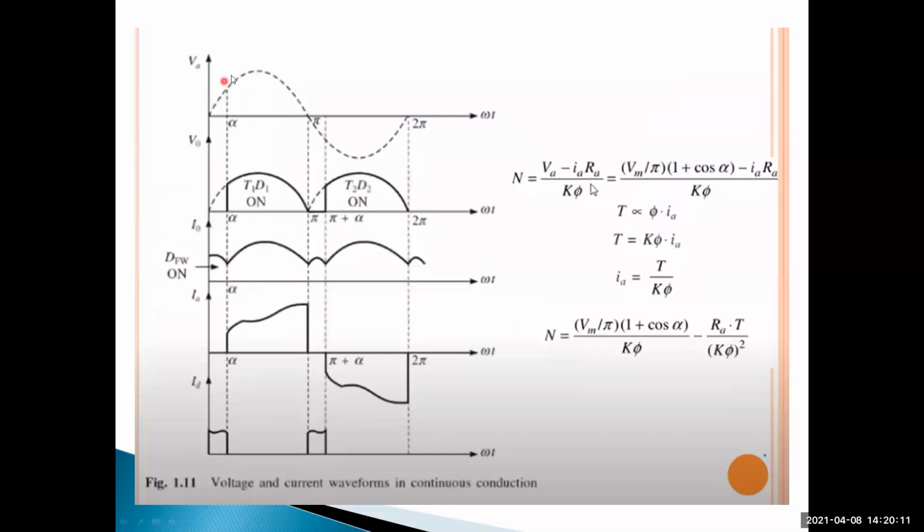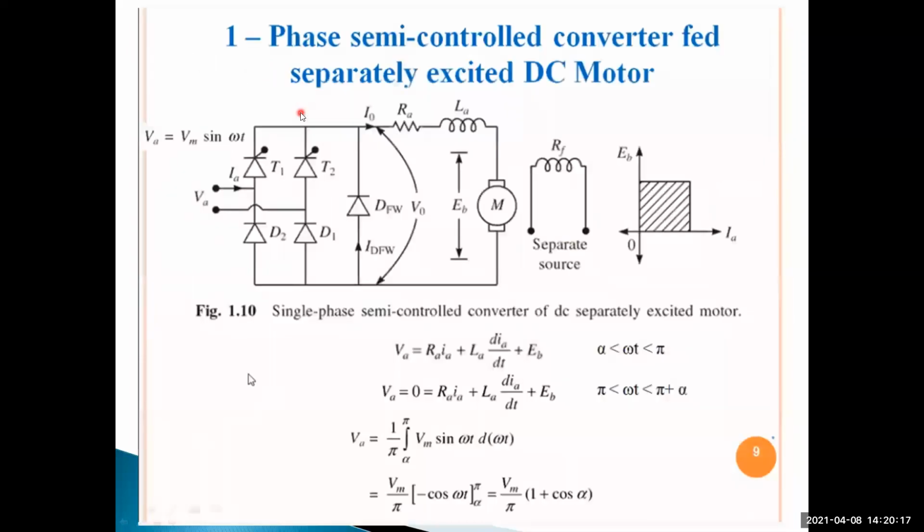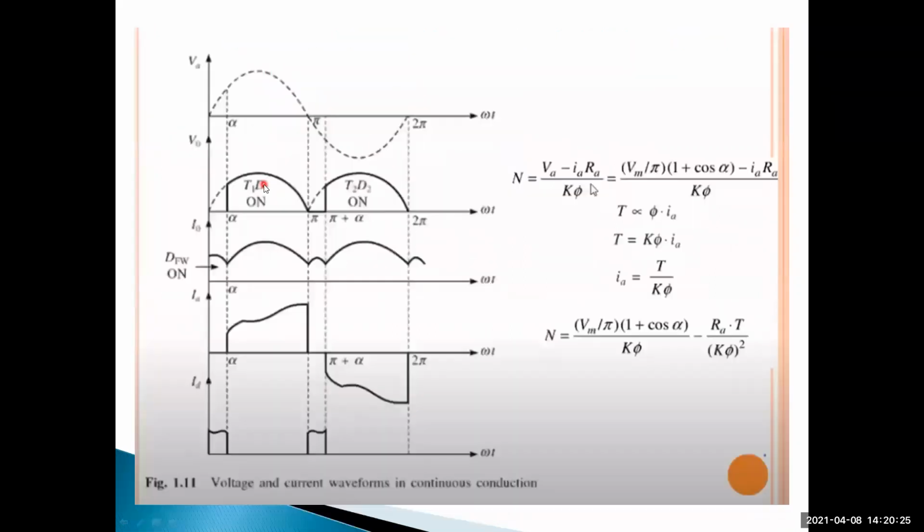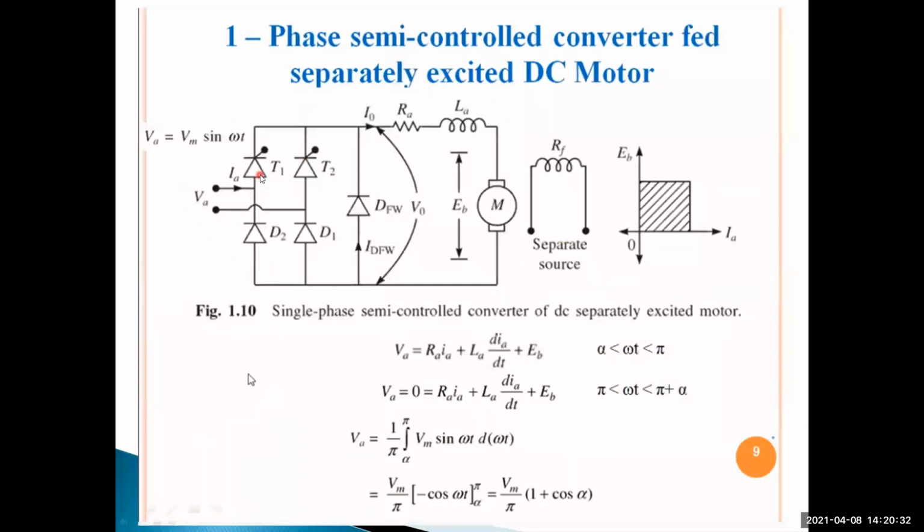During the positive half cycle, SCR T1 and diode D1 are forward biased.